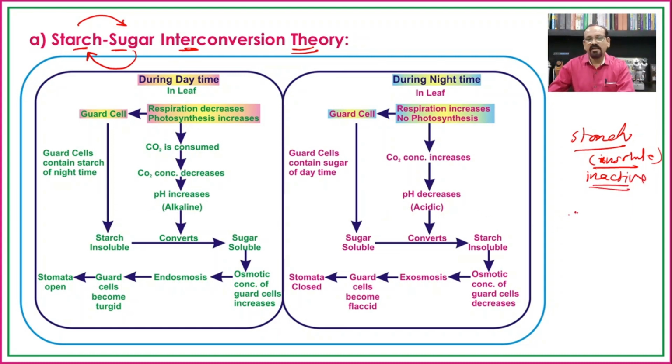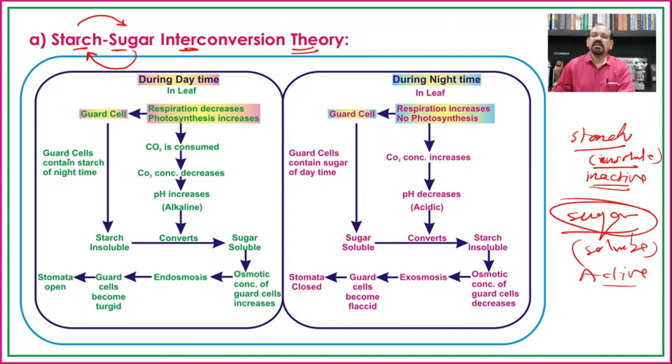But sugar is soluble in water and hence it is osmotically active. So when there is sugar in the guard cell, the osmotic pressure will increase, and when there is starch, the osmotic pressure will decrease.